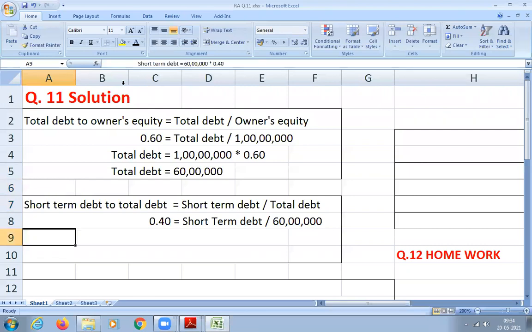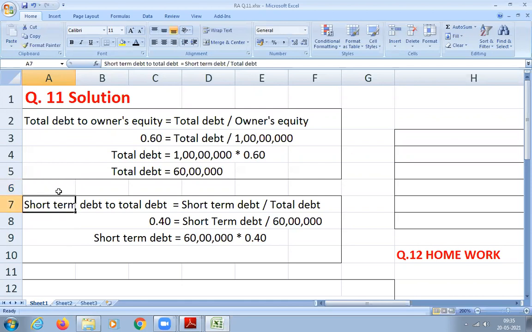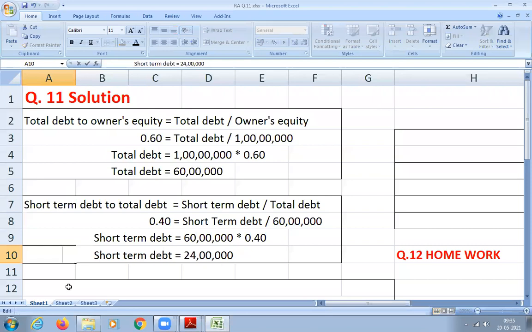So please cross multiply. When you cross multiply, like this, short term debt is equal to 60 lakhs into 0.40. Multiply, how much will you get? 24 lakhs. How much? 24 lakhs, sir. 24 lakhs is correct. So I got now short term debt.